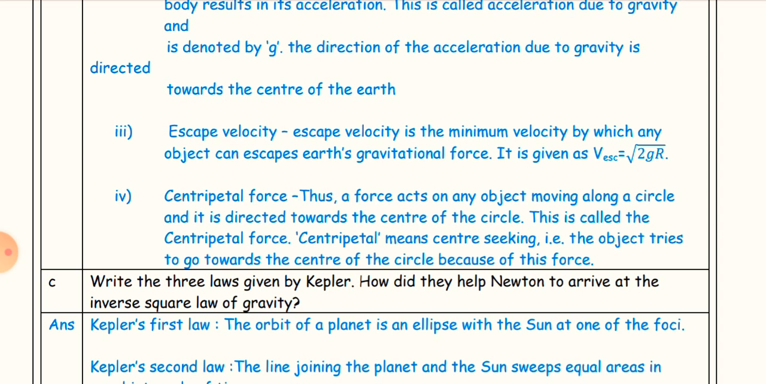Fourth, centripetal force. The force that acts on any object moving along a circle and is directed towards the center of the circle is called the centripetal force. Centripetal means center seeking. The object tries to go towards the center of the circle because of this force.